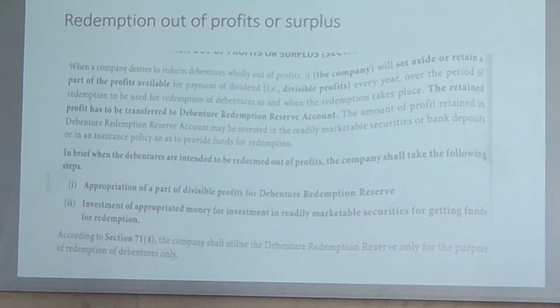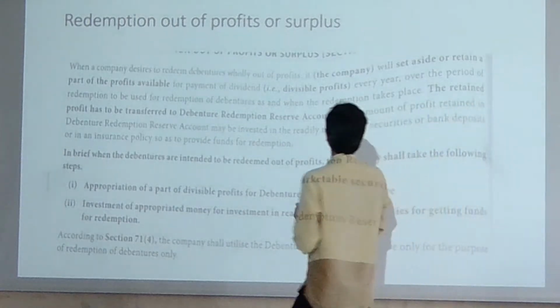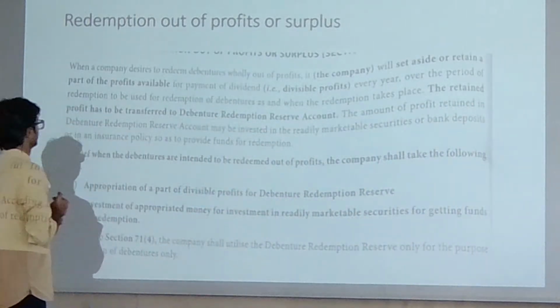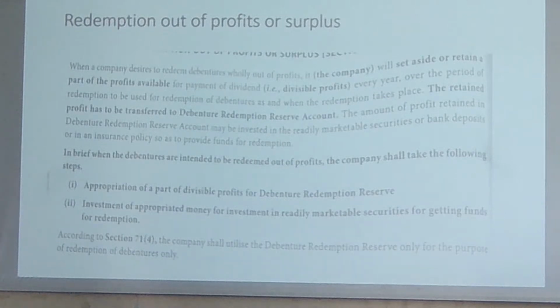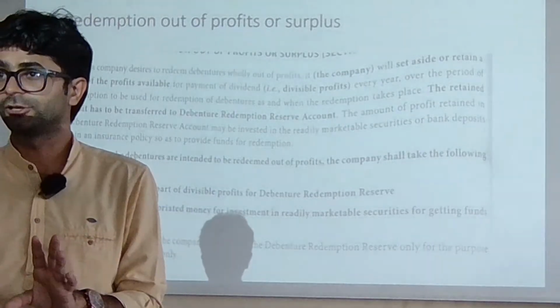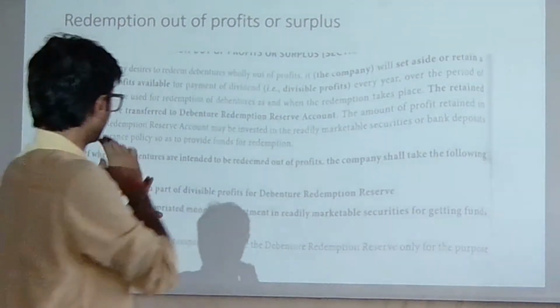Let's say here, so for the payment of dividend every year over the period of time, redemption is used for the redemption of debentures when the redemption takes place. Did you get that point? What is the difference between out of profit and out of capital? Yes or no? Look at this point here.